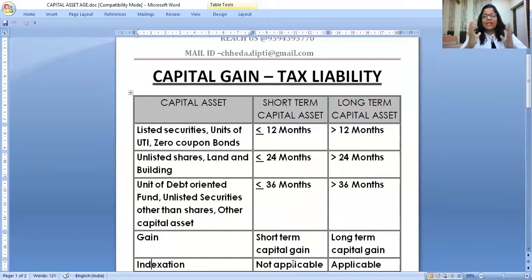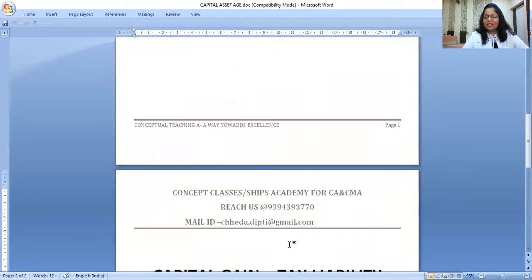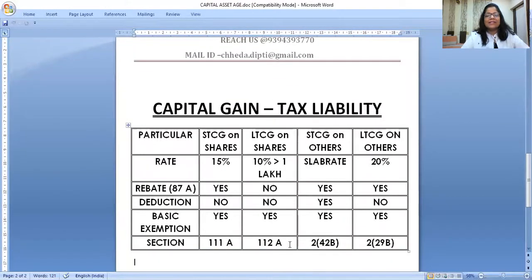This topic is quite vast and I'll have to make many videos in parts to cover other things. Today we are covering the tax liability and the age of the asset, right? So this is basically for the age of the asset. Tax liability I'll be covering in the next slide, okay? So you all know that in case of short term, the indexation is not applicable, and in case of long term, indexation is applicable.